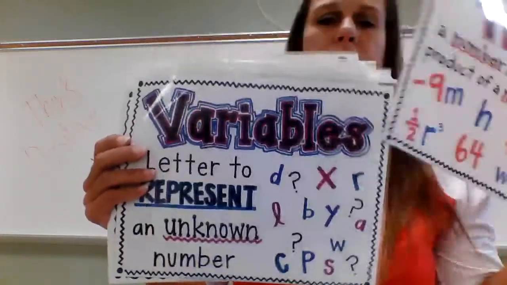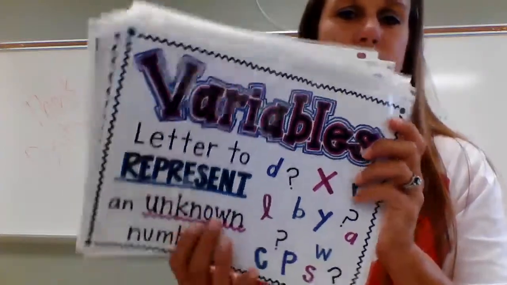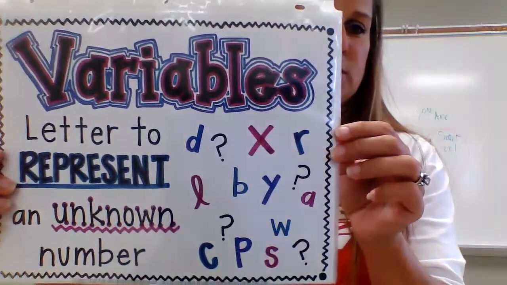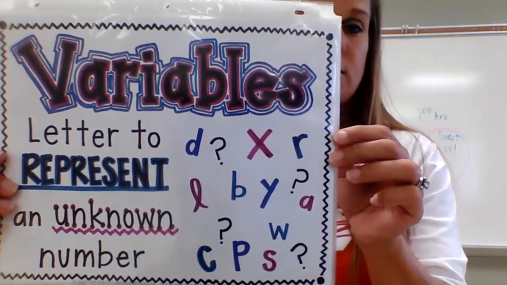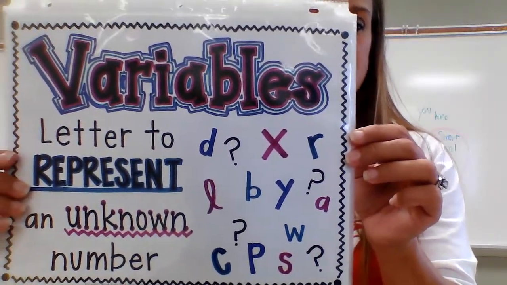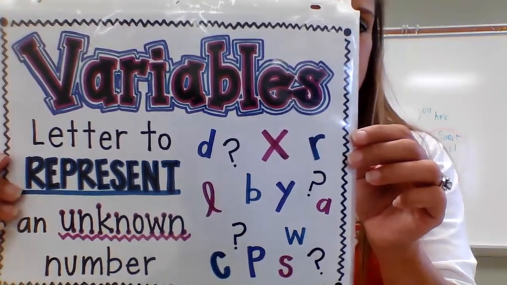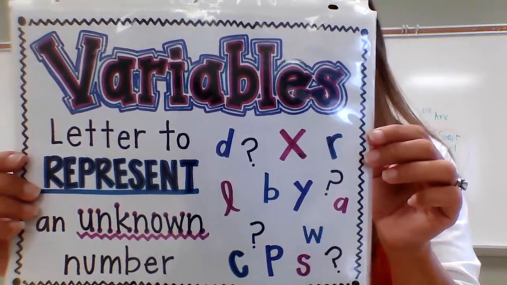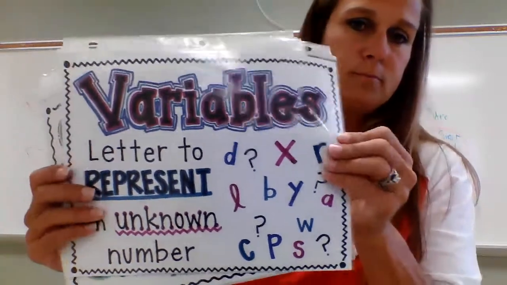The next word that I'm going to talk about is variables. So in the definition for terms, the word variable was used. A variable is just a letter that we use to represent some unknown number. And we can use any letter. You'll see x a lot because it's just a common one that's used, but any letter can be used to represent an unknown number. Okay?